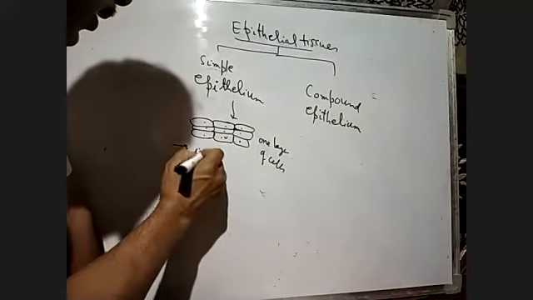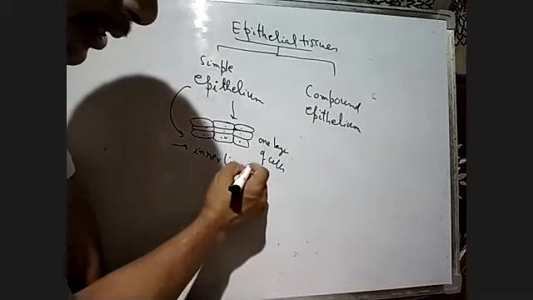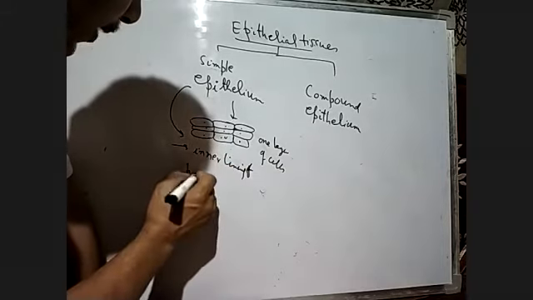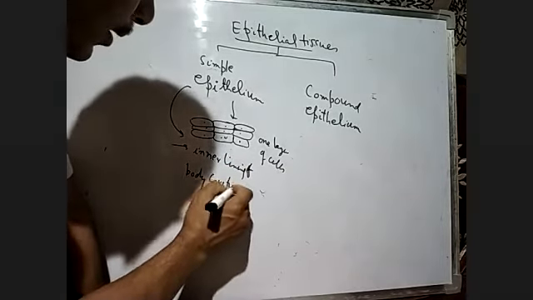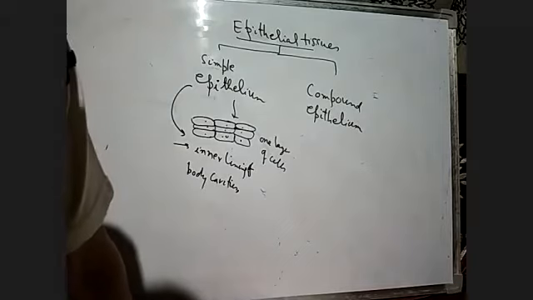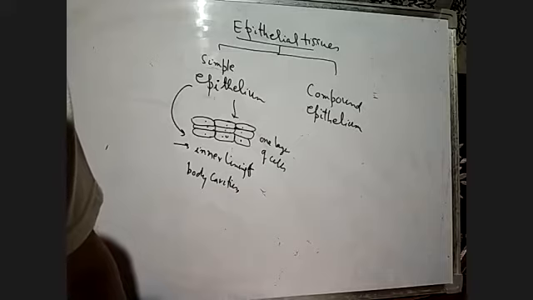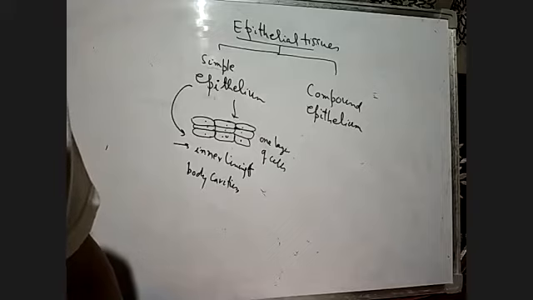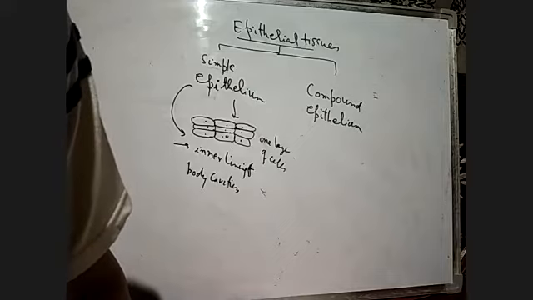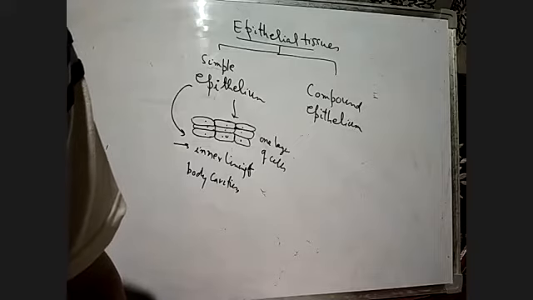Simple epithelium is found in the inner lining of the body cavities, like the mouth cavity. In our mouth, the upper jaw and the lower jaw, and all the tissues in the mouth are made of simple epithelium. That's why when scientists want to study human cells, they take cheek cells and study the simple epithelium under the microscope.